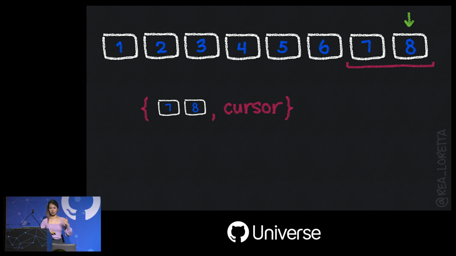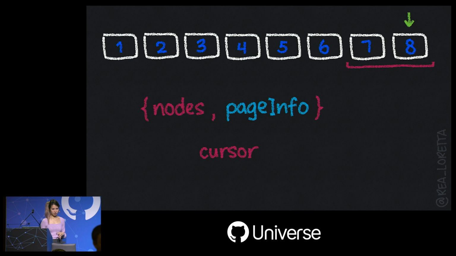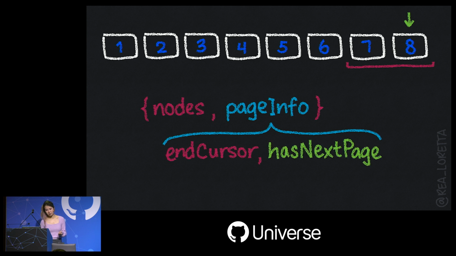Because we don't want to just keep fetching forever. How do we know we need to stop fetching? So in our return, the list of PRs is contained within nodes, this nodes object, and the cursor is actually living in page info, like we know already, with the field name endCursor. Page info also has another property called hasNextPage, which behaves exactly as it sounds. This property is true when there are more pages, and we can keep fetching. It's false when we fetched everything. Straightforward. The updated final query will look like this.